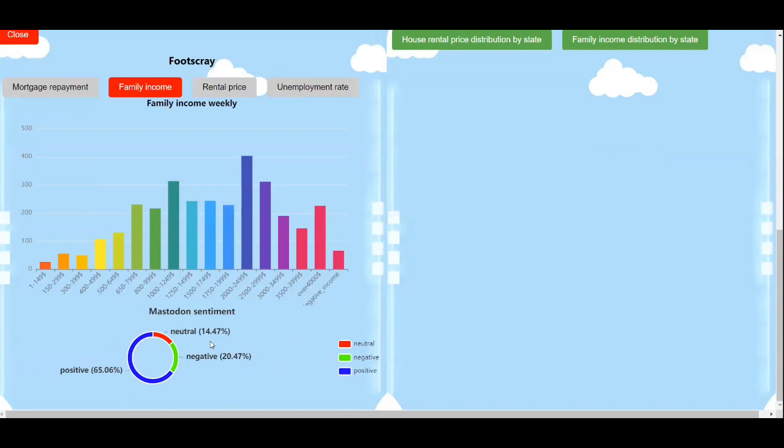In this case, the weekly family income forms a normal distribution with major total family income between 1,000 to 3,000 and 500. Also, the settlement pie chart below shows the emotion of the suburb's Mastodon server users is majorly positive and possibly indicates that people living in this area are generally satisfied with their income.